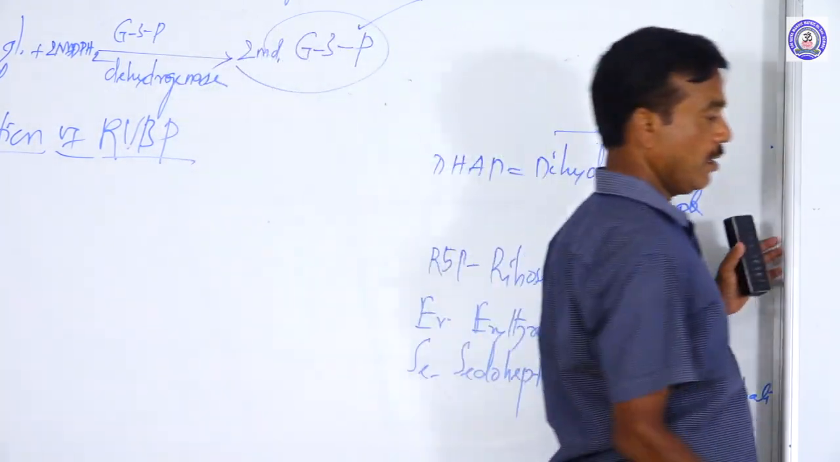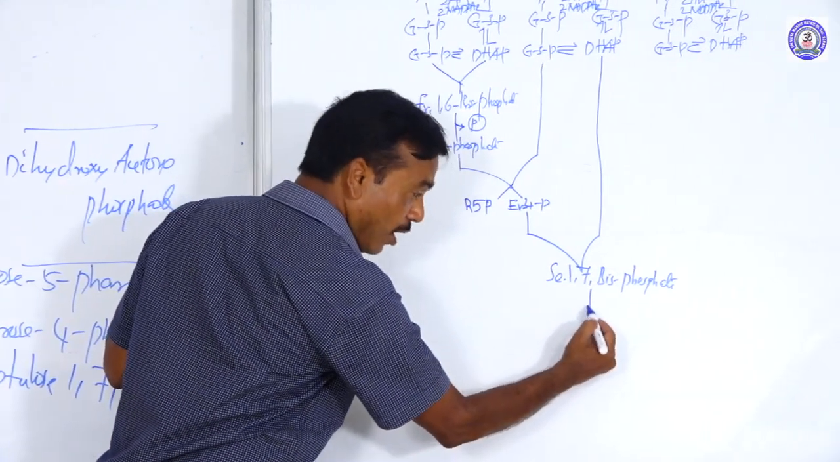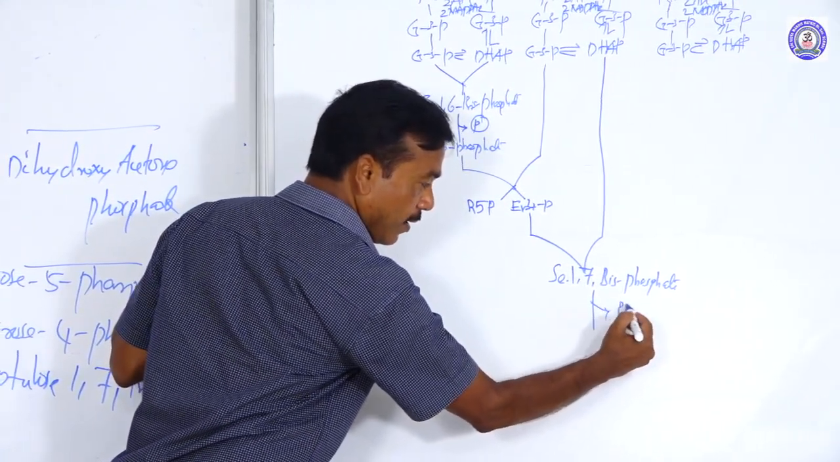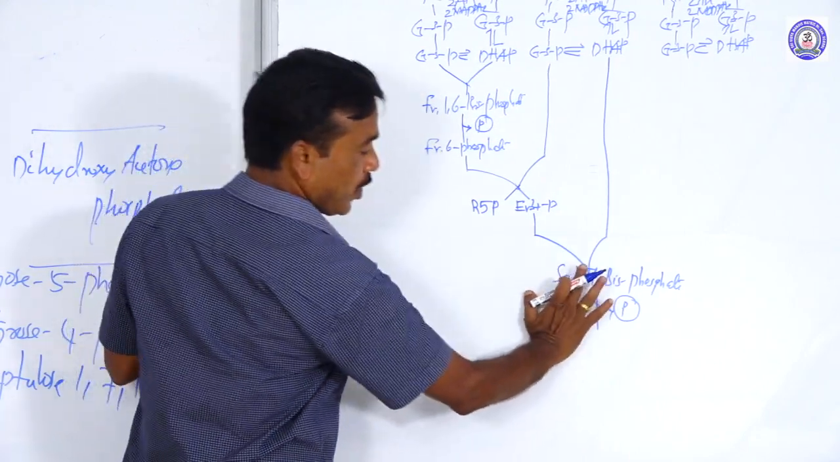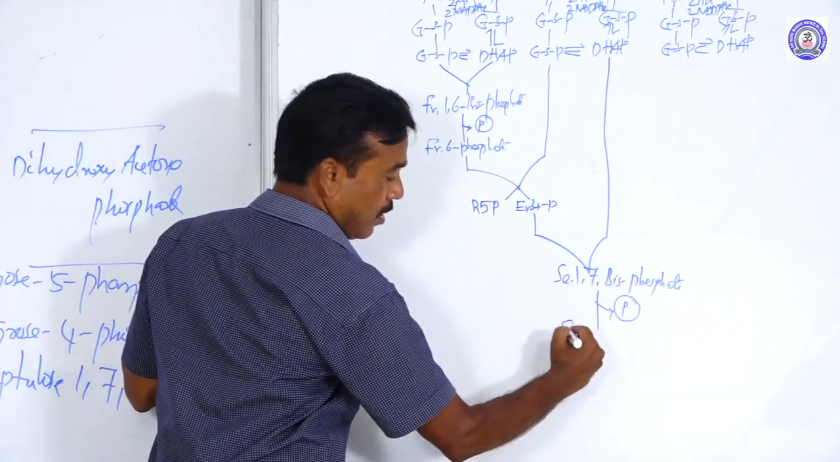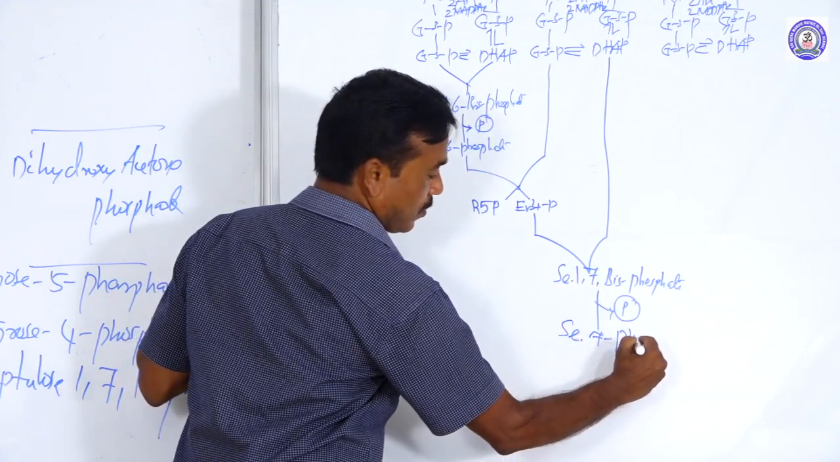Look here. Sedoheptulose 1,7 bisphosphate also undergoes dephosphorylation. What is dephosphorylation? Removal of a phosphate. So one phosphate is left. So what is the remaining compound? Sedoheptulose 7-phosphate.